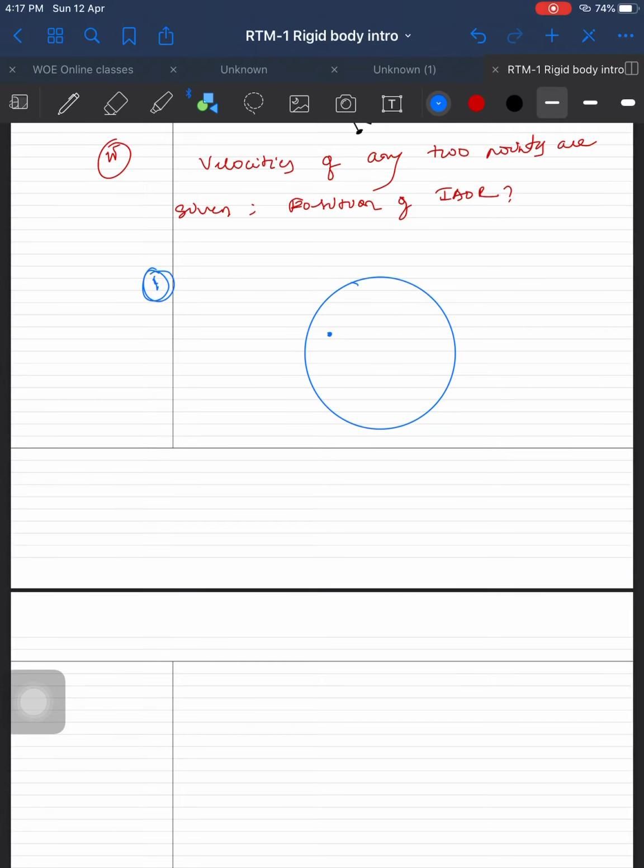Now this is VA and the other particle VB. I told you this method to solve. First we need to draw a perpendicular from each velocity vector, and a perpendicular from each velocity vector. So the point where they coincide, that point P becomes the coincident point. That point becomes the instantaneous axis of rotation.